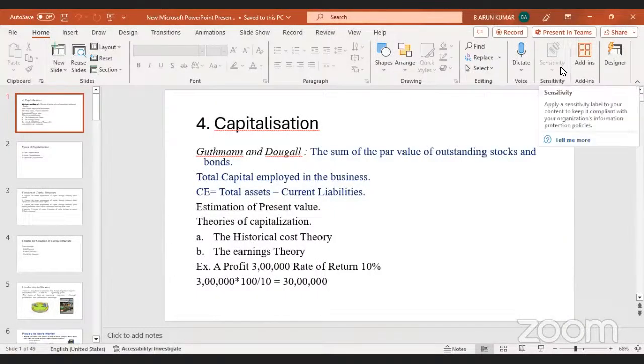Okay, earlier we completed up to three units, right? Yes, sir. Okay, now we are going to discuss capitalization. Is anybody from Telugu medium? Okay, I will continue with English and both bilingual language.